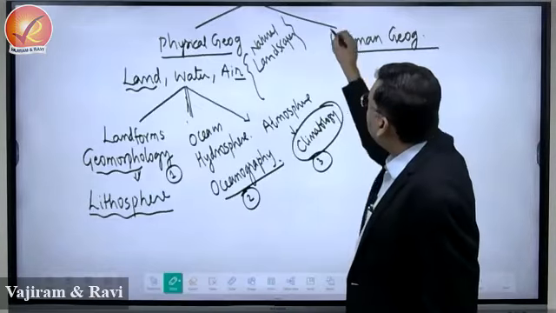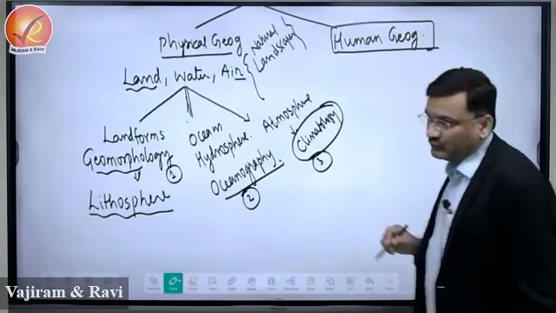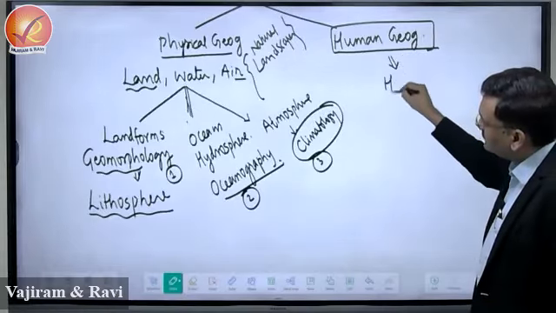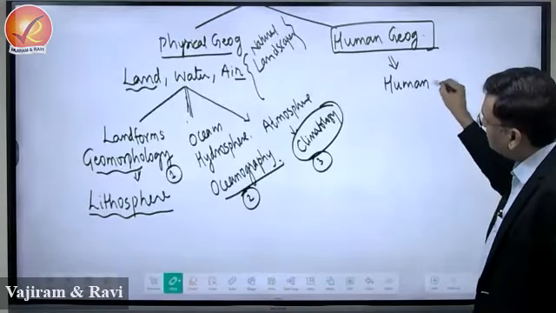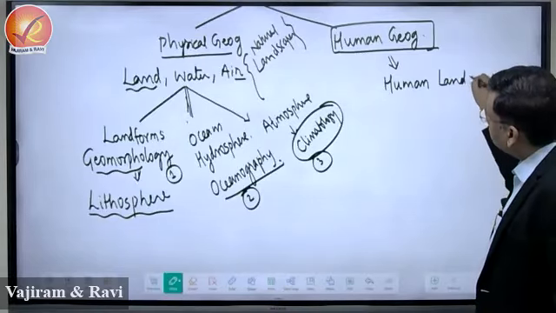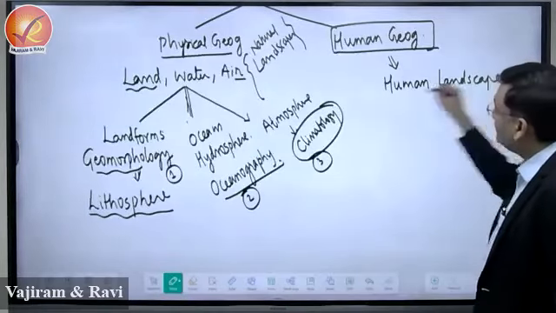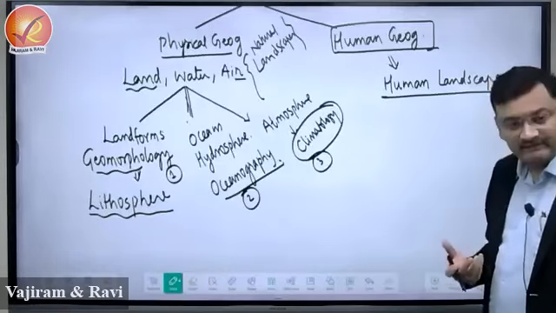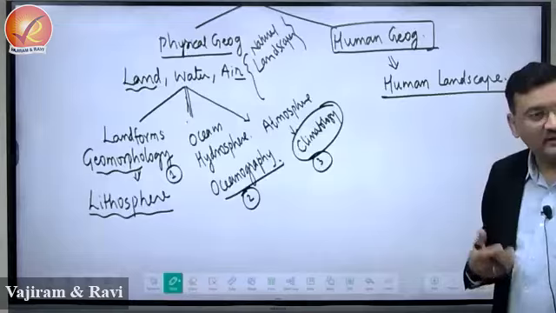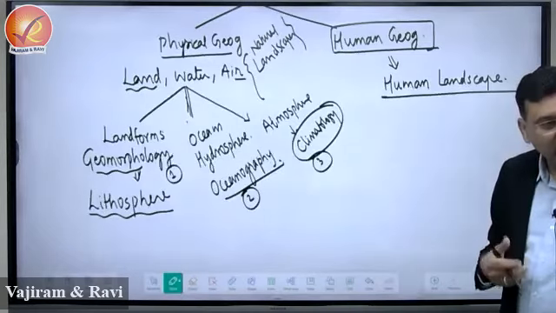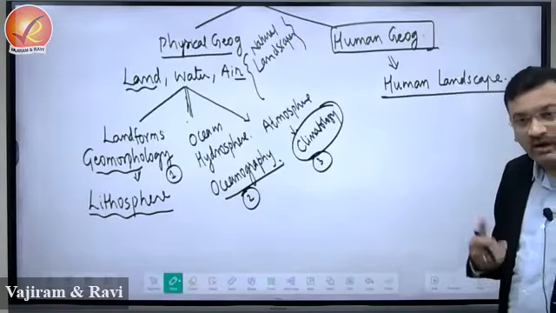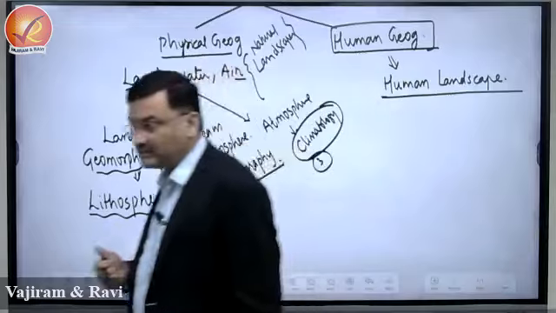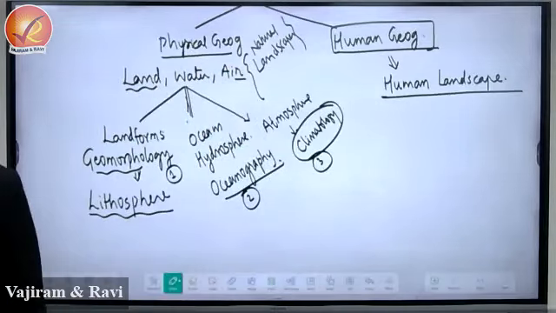Now what about human geography? The focus of human geography is on human landscape. Now what is a human landscape? They say city is a human landscape, agriculture is a human landscape, industry is a human landscape, mine is a human landscape, roads and flyovers are human landscape, tunnels are human landscape, right?